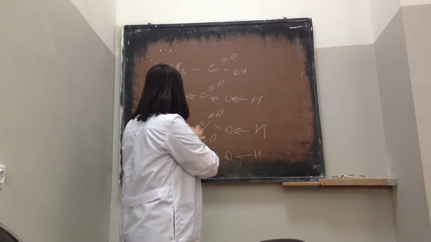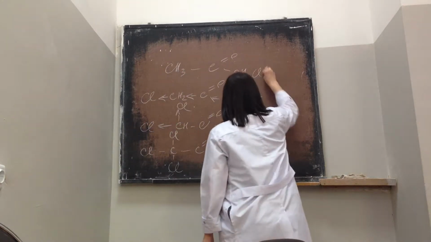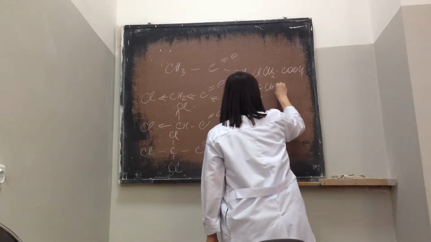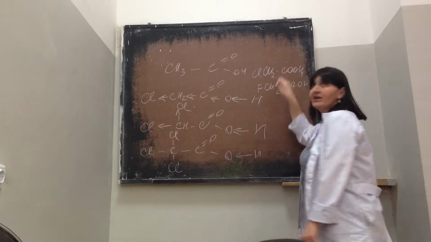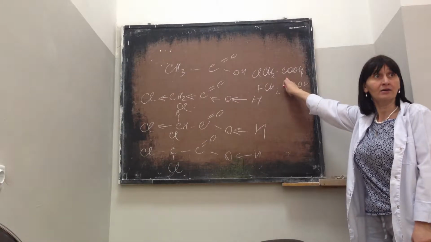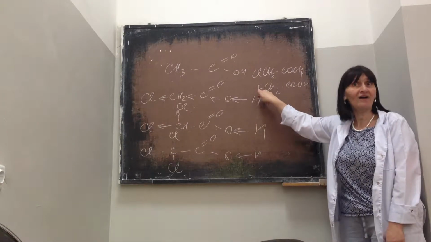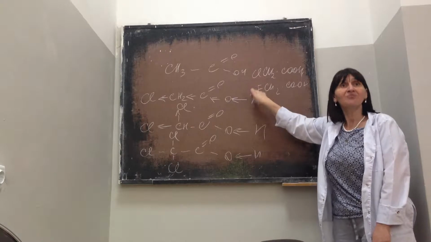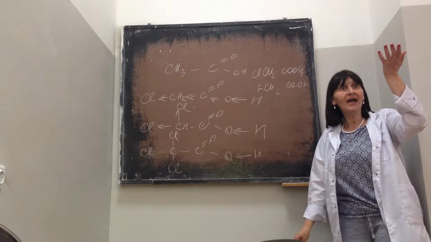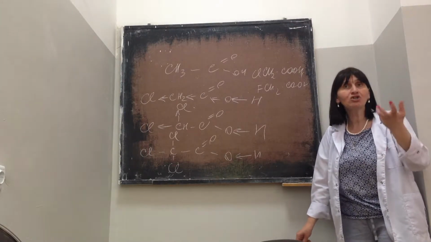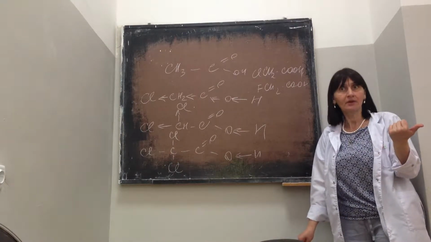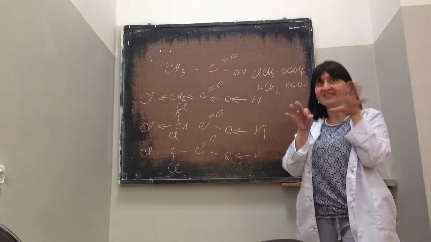That's why if you compare ClCH2COOH and FCH2COOH, this one is stronger than this one. Why? Because here you have F, here you have Cl. F has higher electronegativity. And inductive effect is the action of an atom which has higher electronegativity than the H atom. You understand? This is inductive effect.